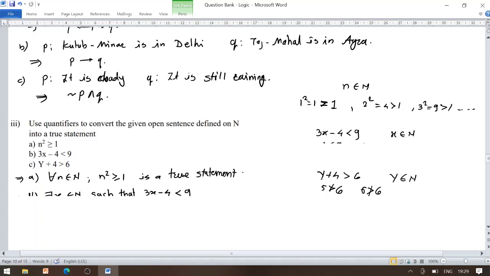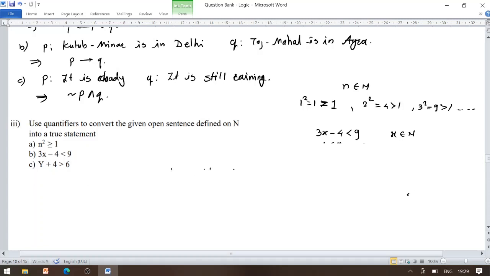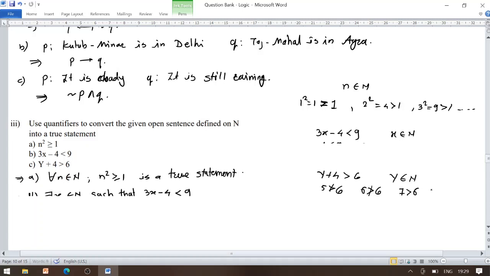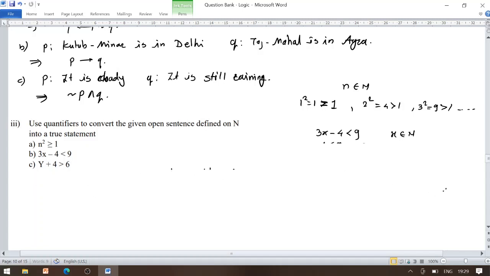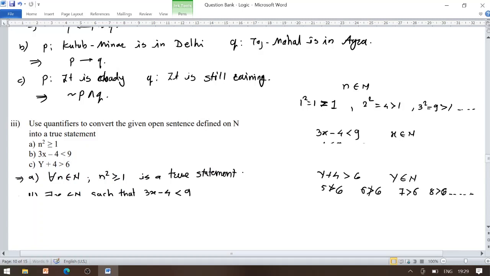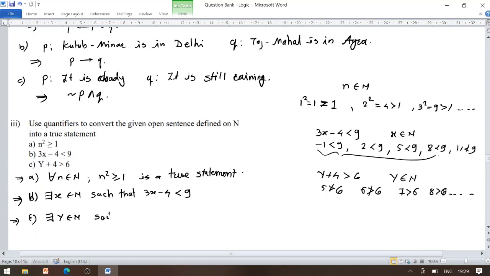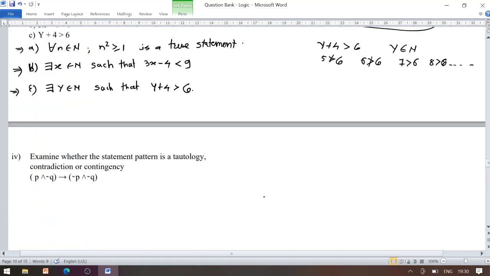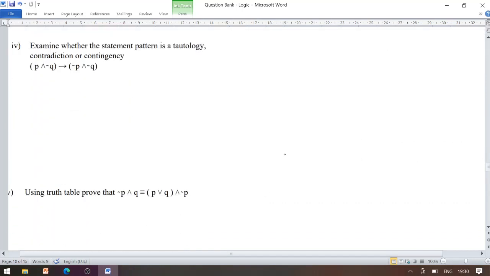If we replace y by 3, 3 plus 4 becomes 7. Now 7 is strictly greater than 6. Same thing, 4 plus 4 becomes 8. 8 is strictly greater than 6, and so on. So we might write there exists y belonging to N such that y plus 4 is strictly greater than 6. Now look at the next one.